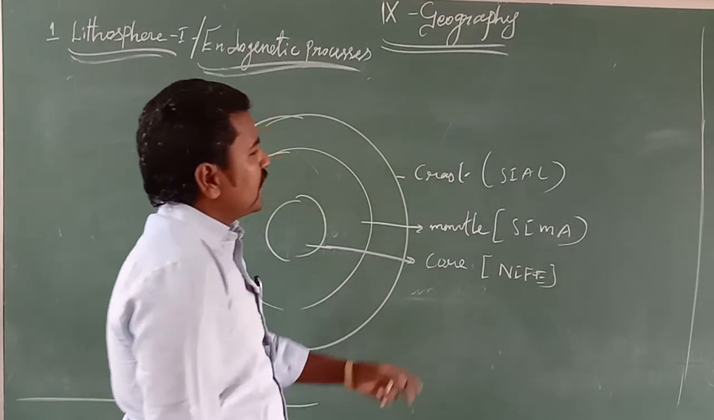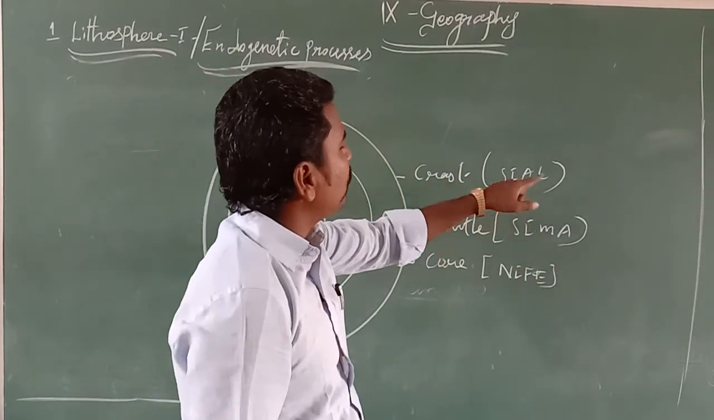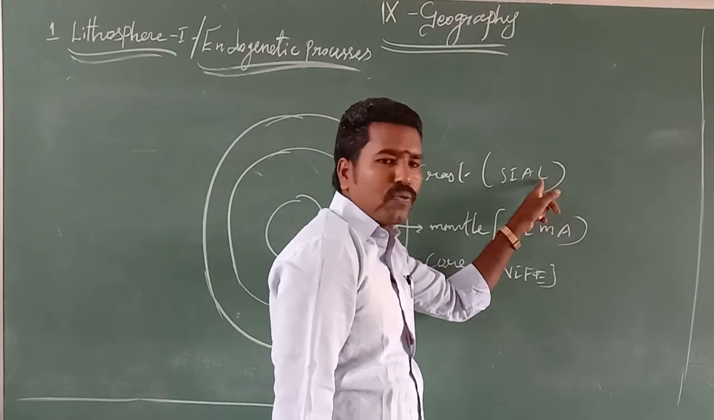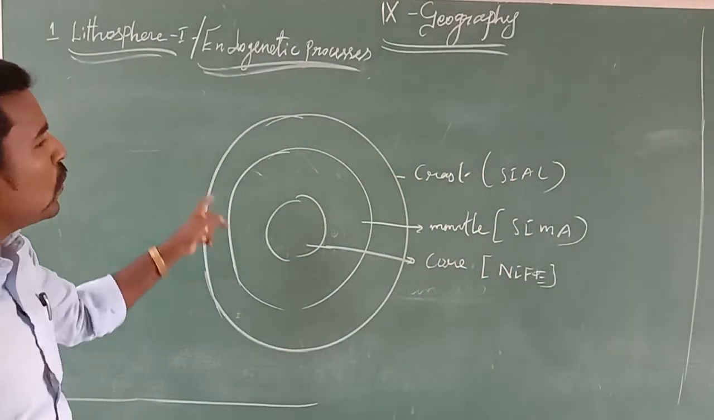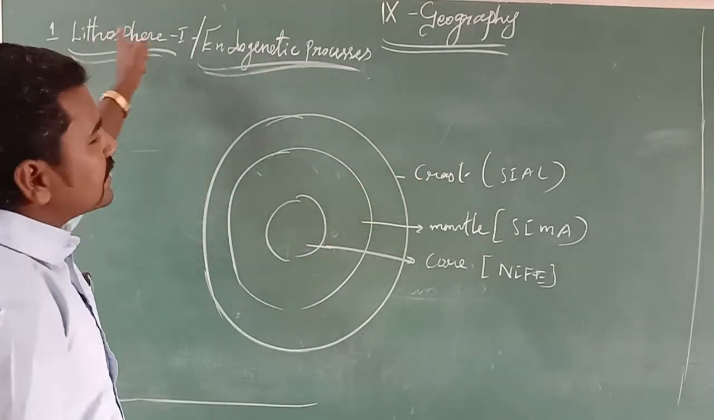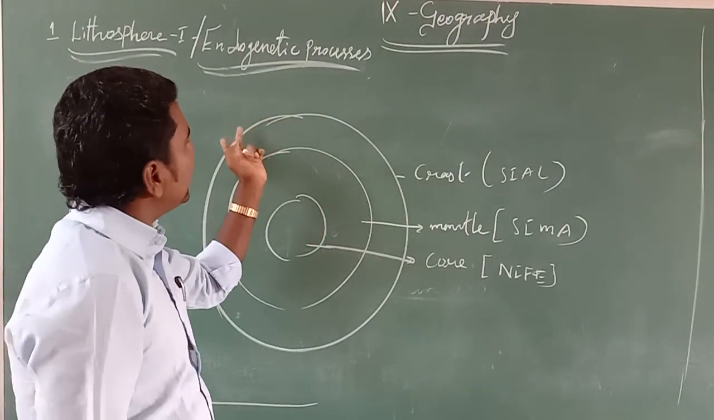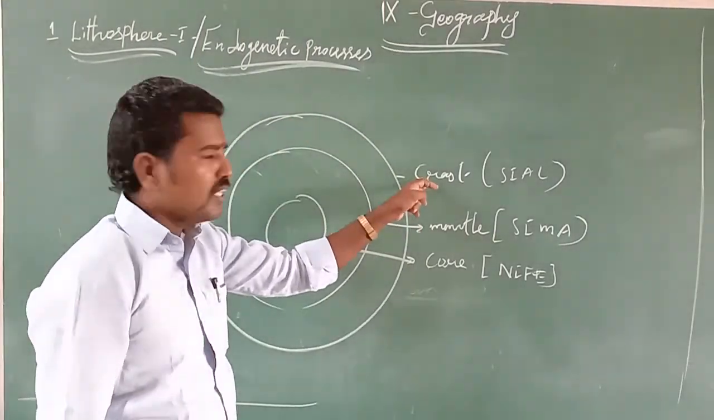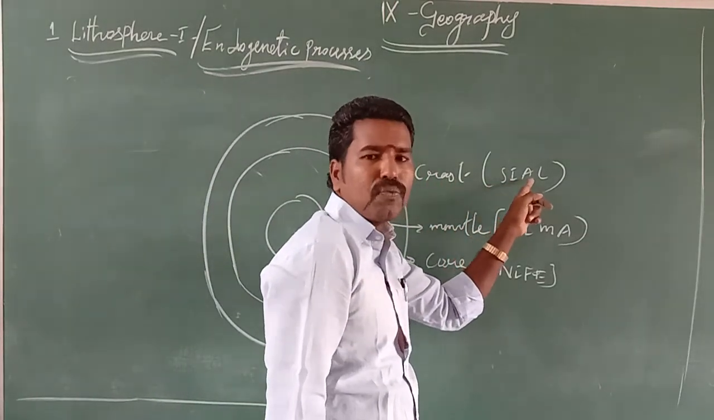I am going to explain what sial, sima and nife are. First, Si for silica plus Al for aluminium. This crust is the outer layer of the earth, and that is called the crust. Why am I telling this? Because the lithosphere is one kind of sphere, and the sphere lies above the crust. The crust is made up of sial, Si for silica plus Al for aluminium.